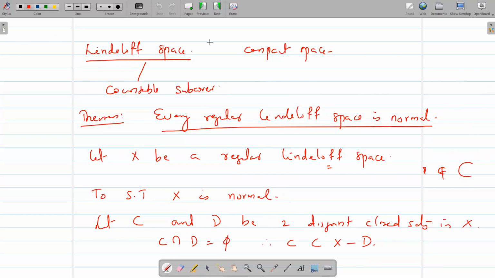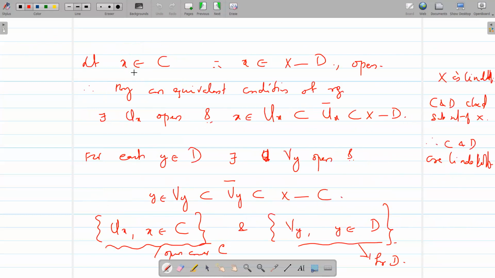Now for each x belongs to C, C is contained in X minus D. So x belongs to X minus D, which is open. So by an equivalent condition of regularity, there exists Ux open such that x belongs to Ux, which is contained in Ux closure, which is contained in X minus D. Similarly, for each y belongs to D, we get a Vy open such that y belongs to Vy, which is contained in Vy closure, which is contained in X minus C.